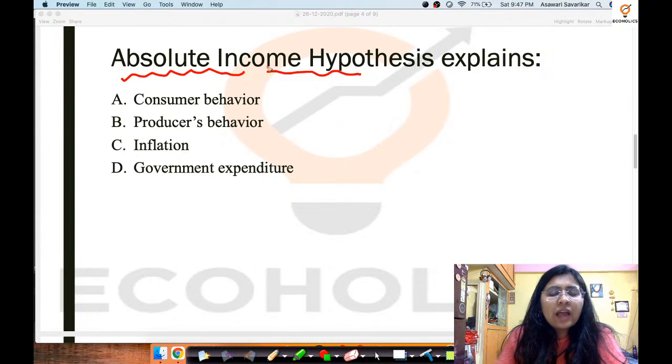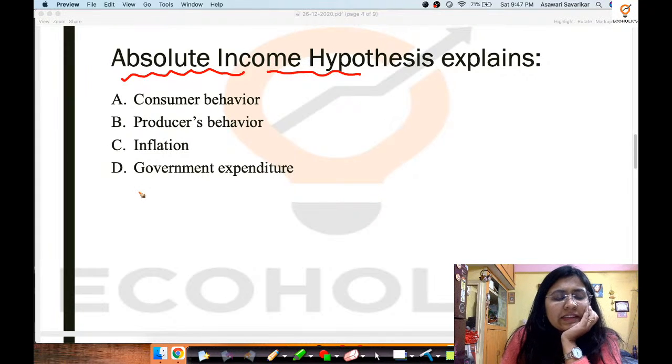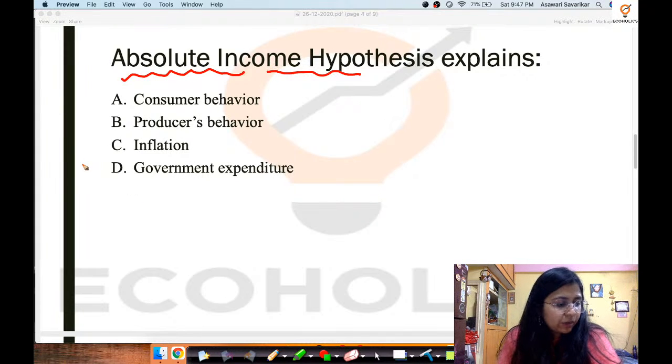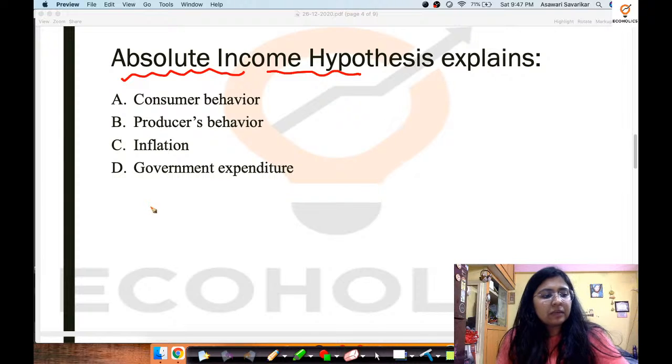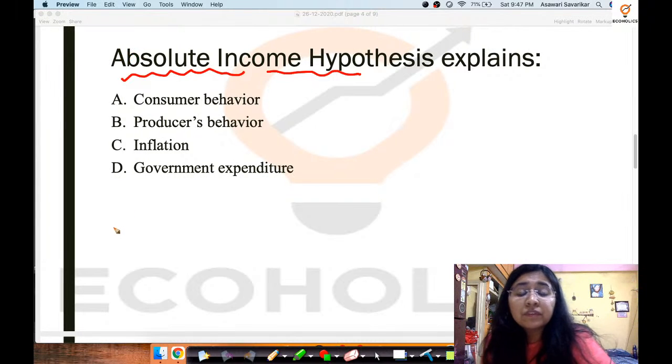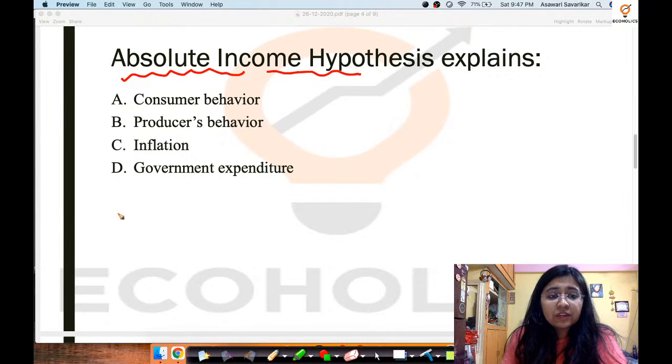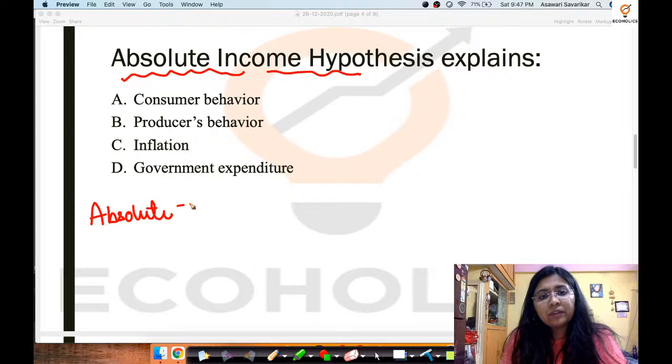All right, so absolute income hypothesis, let us look at this. Now when we talk about the absolute income hypothesis, we always look at the variety of income hypotheses which are given by different people. So let us say absolute income hypothesis had been given by J.M. Keynes, right?